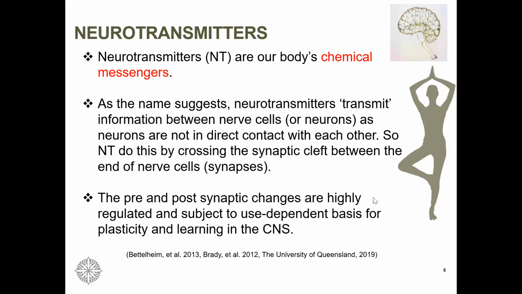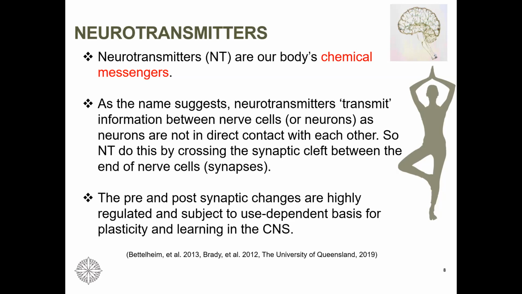So remember, last week we talked about cytokines that are chemical messengers between the immune cells and our front fighters. So these neurotransmitters are also chemical messengers. They are also carrying out signaling, but their mode of action is happening in the neurons.